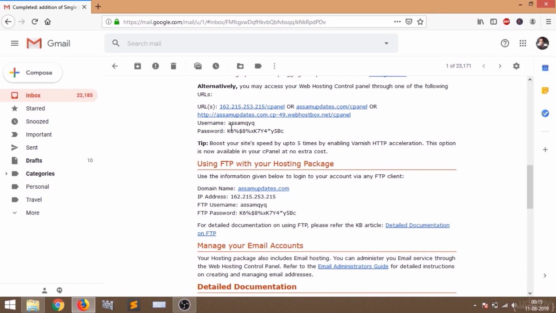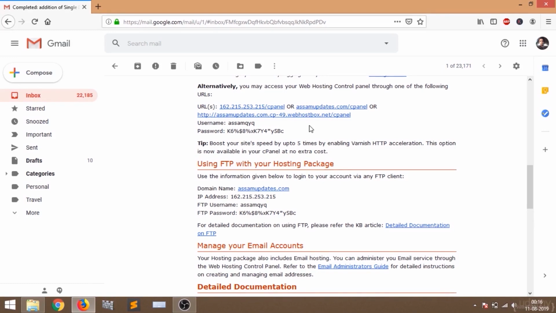They have provided us some URLs and a username and a password. You can change this username and password later, but I do not recommend you to change them, because the username and password they have provided us already is strong. So for security purposes I do not recommend you to change this username and password later.